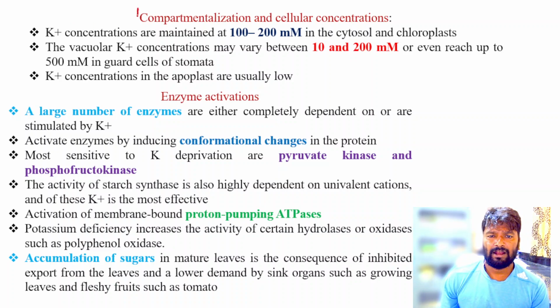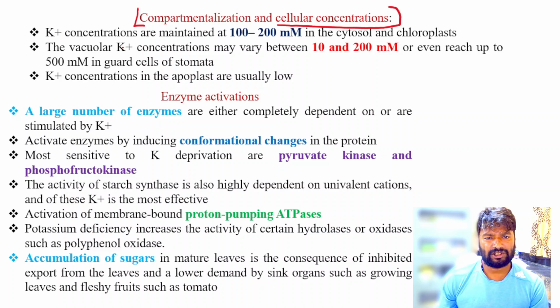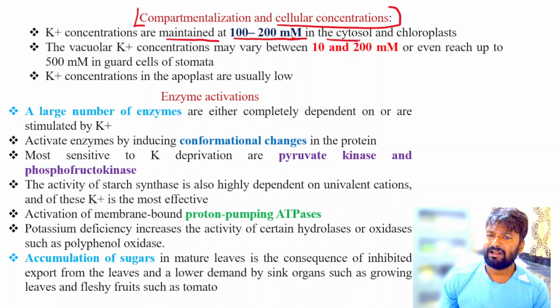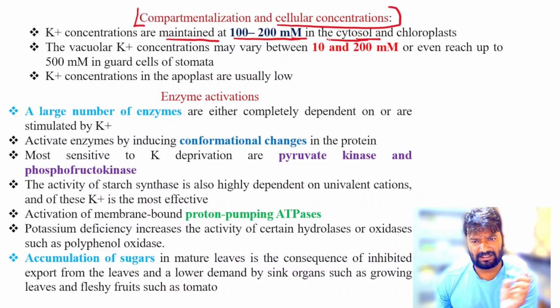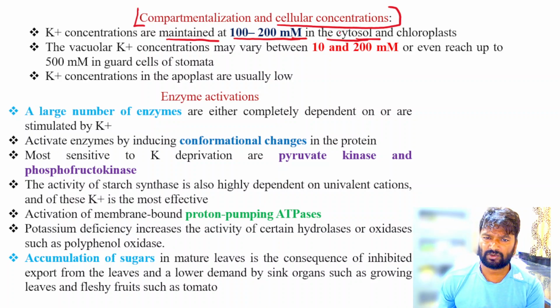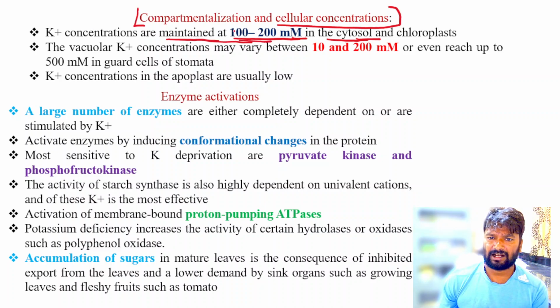Next is compartmentalization and cellular concentration. Potassium concentration is maintained at 100 to 200 millimolar in the cytosol, because in the last slide we discussed that in the cytosol potassium is the dominant cation, with a concentration near 100 to 200 millimolar.